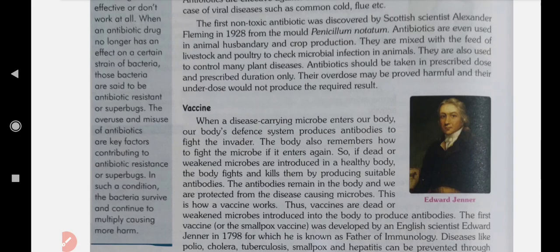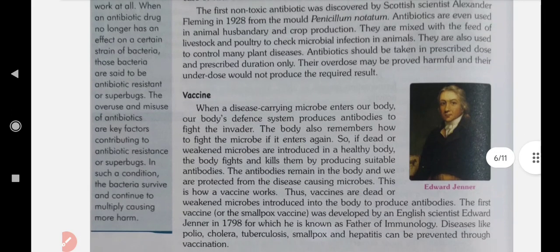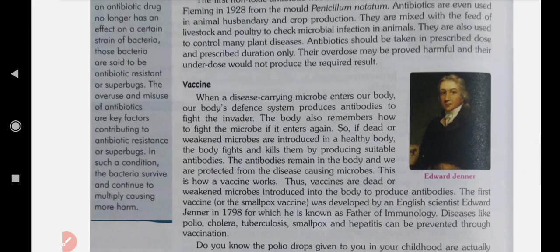So, if dead or weakened microbes are introduced in a healthy body, the body fights and kills them by producing suitable antibodies. The antibodies remain in the body and we are protected from the disease causing microbes. This is how a vaccine works. Thus, vaccines are dead or weakened microbes introduced in the body to produce antibodies.